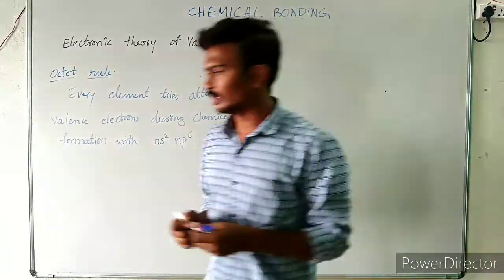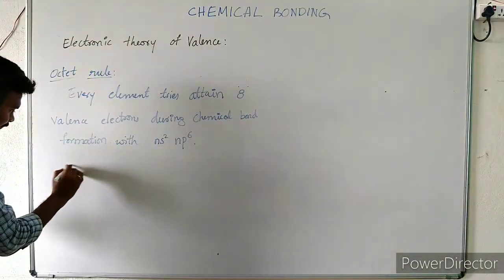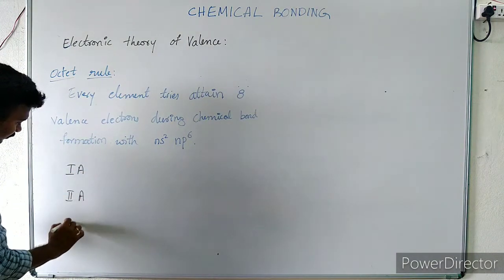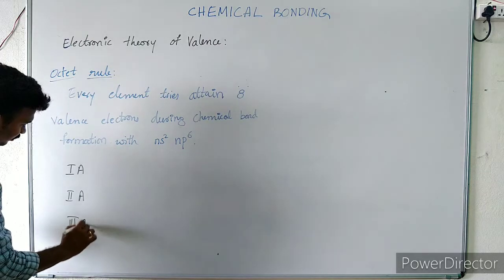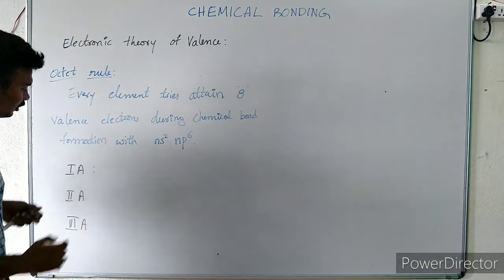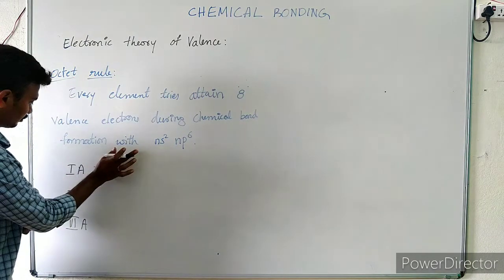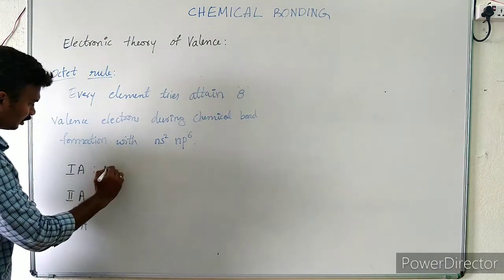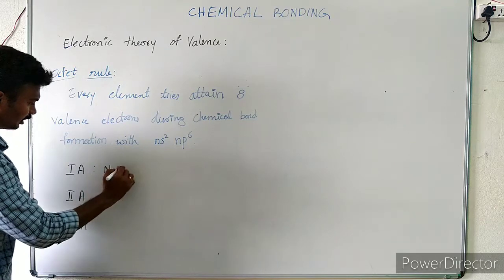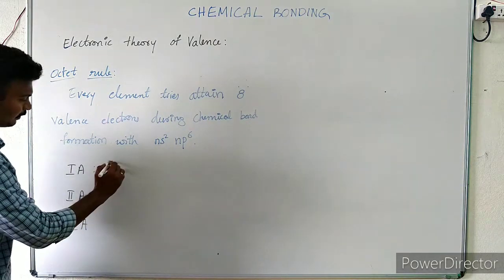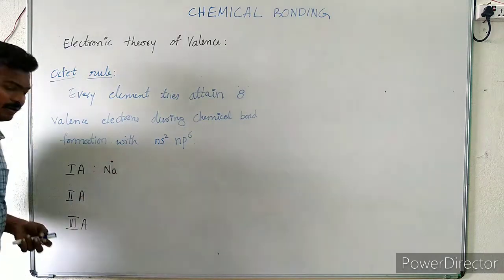So they observed the first A group elements, second A group elements, third A group elements, right? Let us see the first A group elements like sodium. This sodium has only one electron in the valence shell.